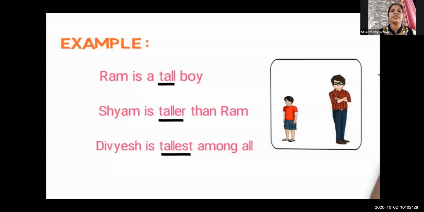And in the superlative degree, when I have compared Ram or the other person with the whole class, I found that Divyesh is the tallest among all. So these are the degrees. We change one sentence again and again, and with the help of that, we come to know about all three degrees.